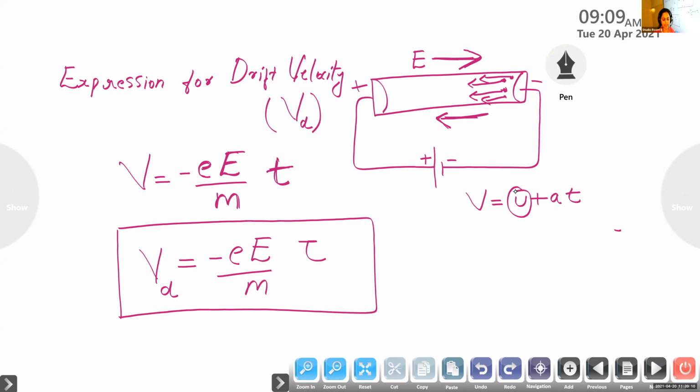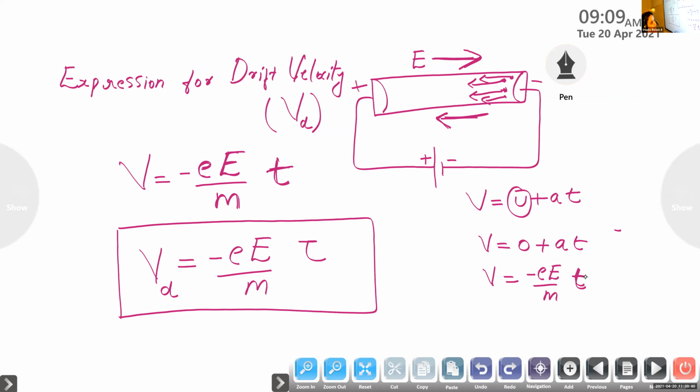If no electric field is applied, the electrons are in random motion, so the average velocity in a conductor in the absence of electric field is 0. So we can write V is equal to 0 plus AT. Then we substitute the value for acceleration, that is minus e capital E by m into T. And here instead of the normal time T, we are introducing a new term, the relaxation time.